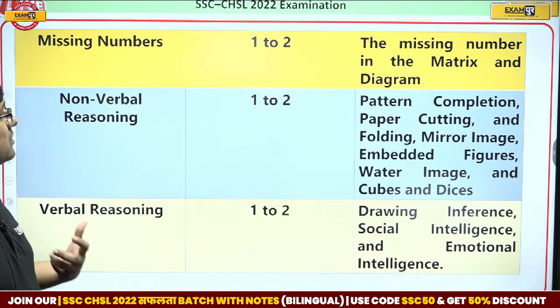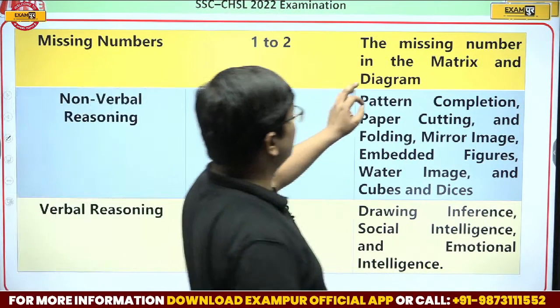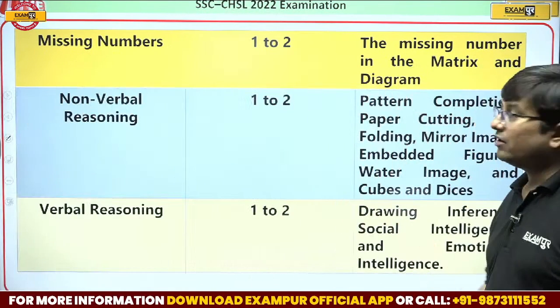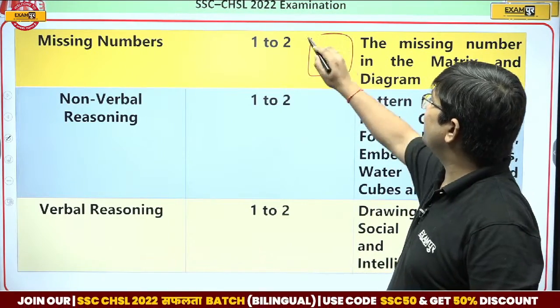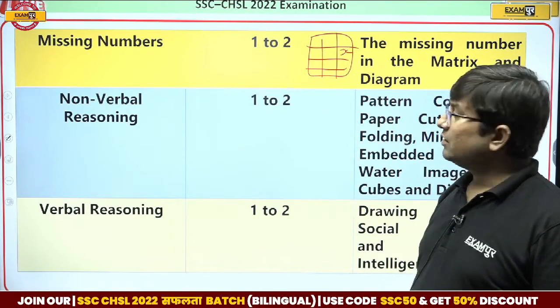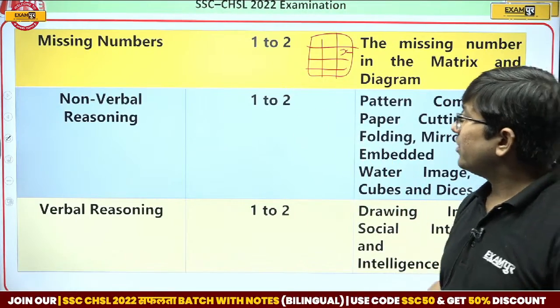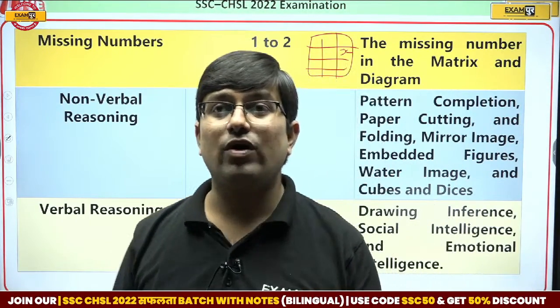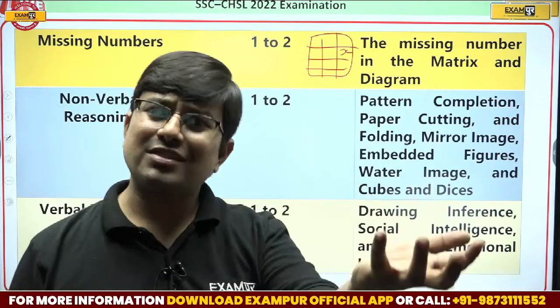Now, if I talk about missing number series, so see the missing number in the matrix and diagram. Matrix, you understand? These are questions where some number is missing, you have to find that. Now here, non-verbal reasoning. In non-verbal reasoning, we can expect 1 to 2 questions. The total questions are 25 only.